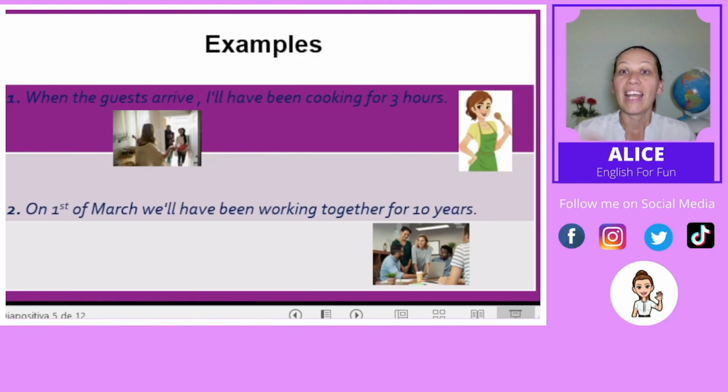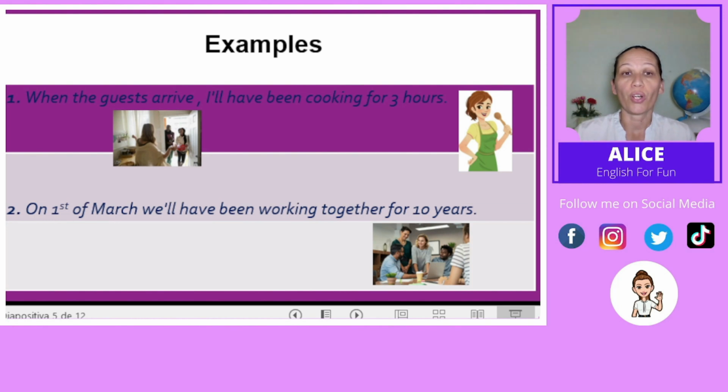Excellent! Let's have a look at some examples. Example number 1. When the guests arrive, I will have been cooking for 3 hours. It means that the action started 3 hours before the guests arrive.